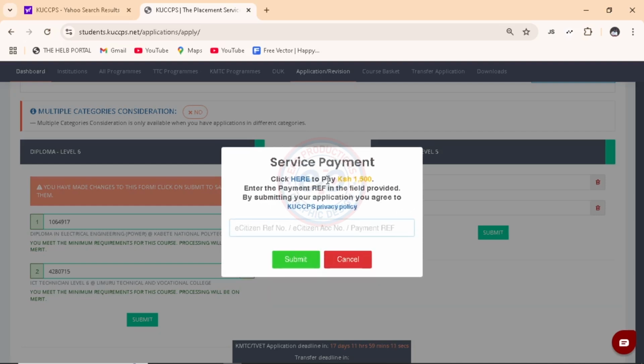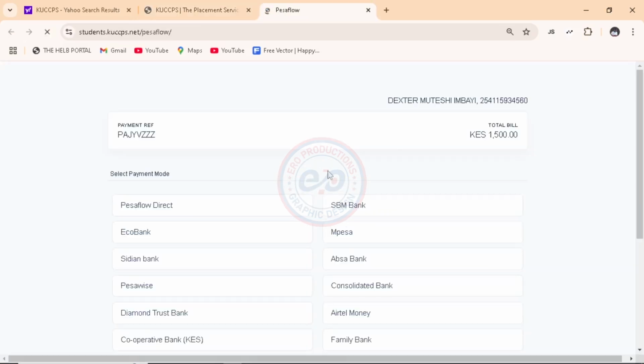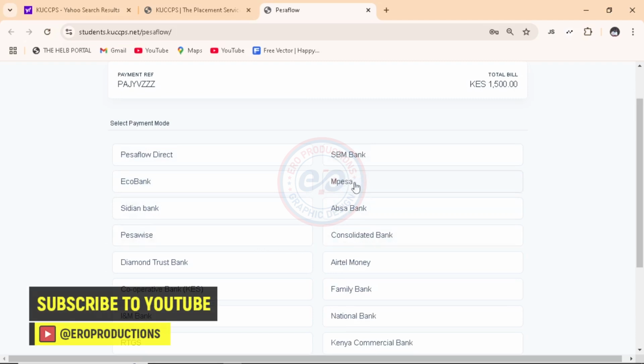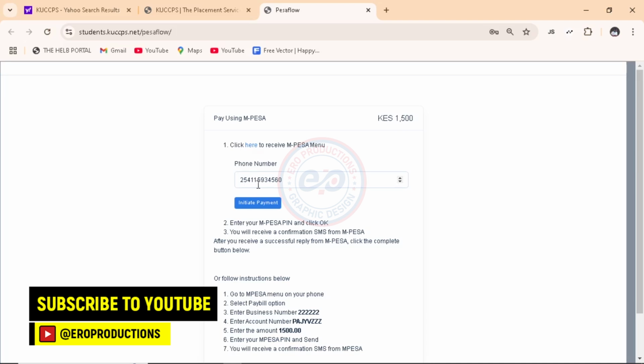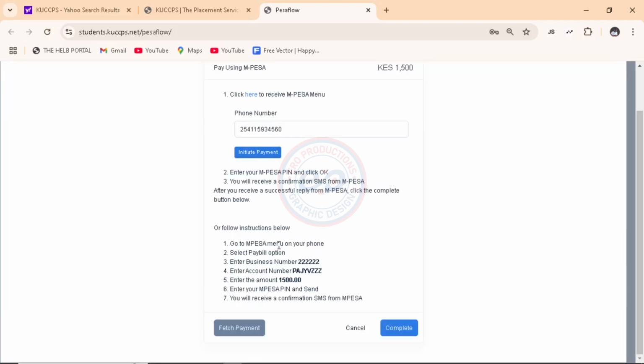Service payment, click here to pay 1,500. Enter the payment reference provided by submitting this application and all that. So I want you to click here, okay? And then you'll be redirected to this website where you need to pay for this very service, that is 1,500 shillings. Here are so many ways of paying. You'll choose your favorite. In my case, it's M-Pesa. And here you'll put the M-Pesa number if it is not well written. Then click on initiate. Or you can follow this very procedure to pay using your SIM toolkit. So I'll click on initiate.